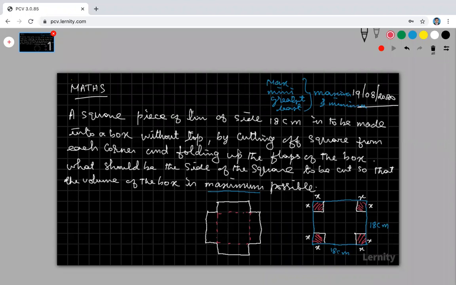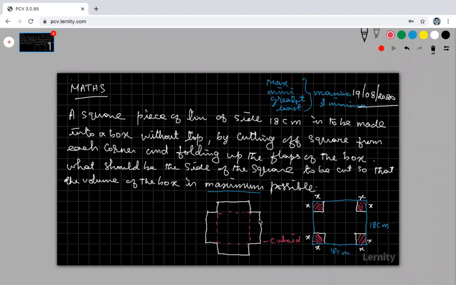So we will get a cuboid, a cuboid without top.